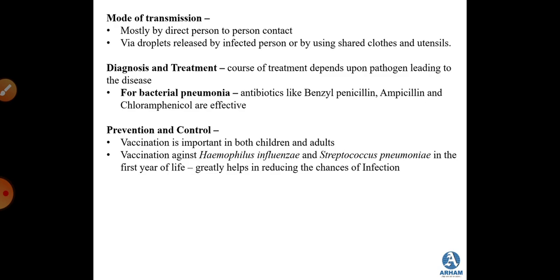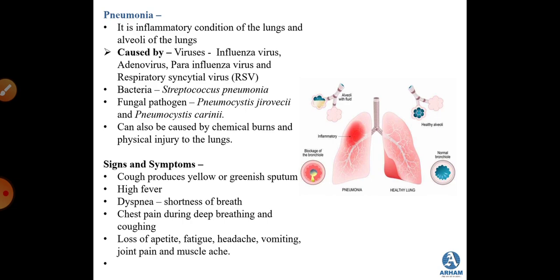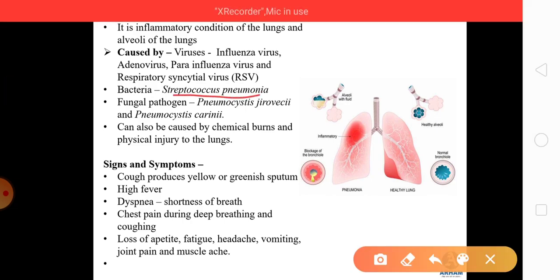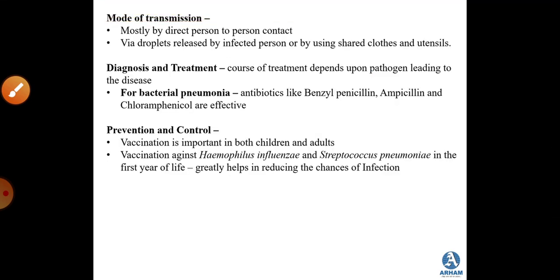For bacterial pneumonia, the most common being Streptococcus pneumoniae, the treatment involves antibiotics like benzyl penicillin, ampicillin and chloramphenicol.